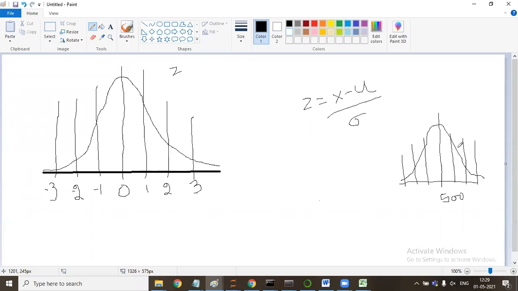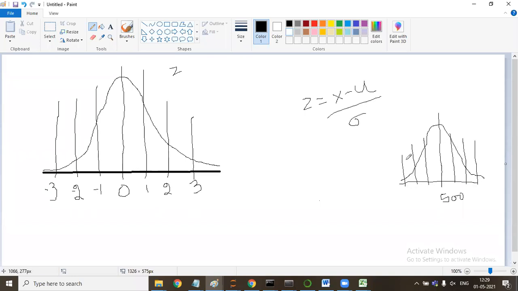Now this particular problem that we have has a mean of 500 and a standard deviation of 12. So every time it is plus 12, plus 12, plus 12. This follows a normal distribution.